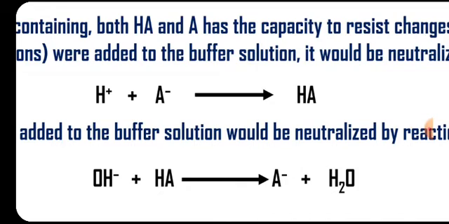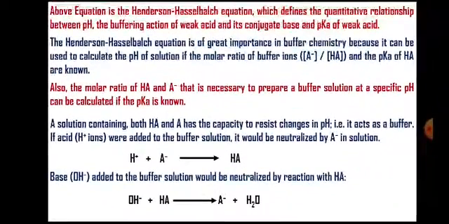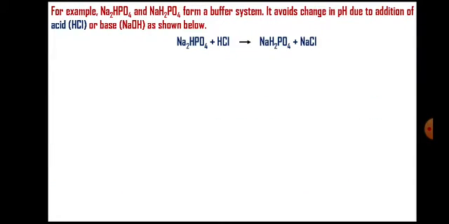If OH minus ions are free, the pH becomes alkaline. But it is avoided by means of A minus, that is conjugate base, and HA, that is weak acid. This is how the buffer system works. Now let us see a few practical examples.